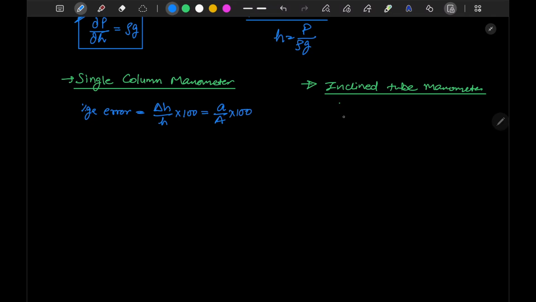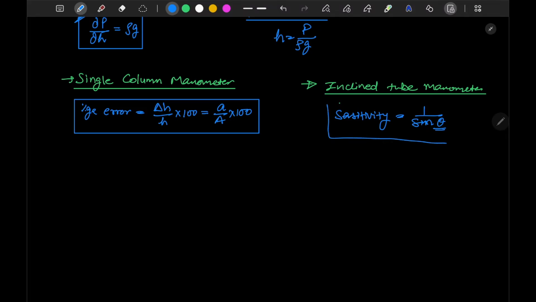Next, in the inclined tube manometer, the sensitivity of the inclined tube is equal to 1 upon sine theta. So these are a few important points in fluid pressure and its measurement.